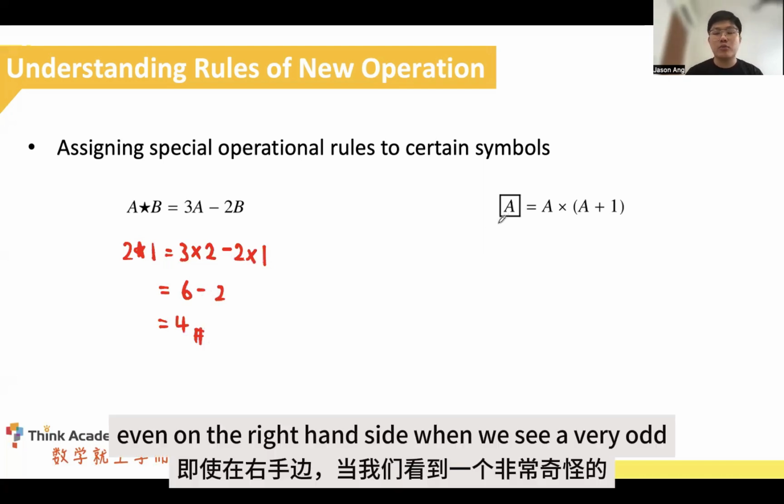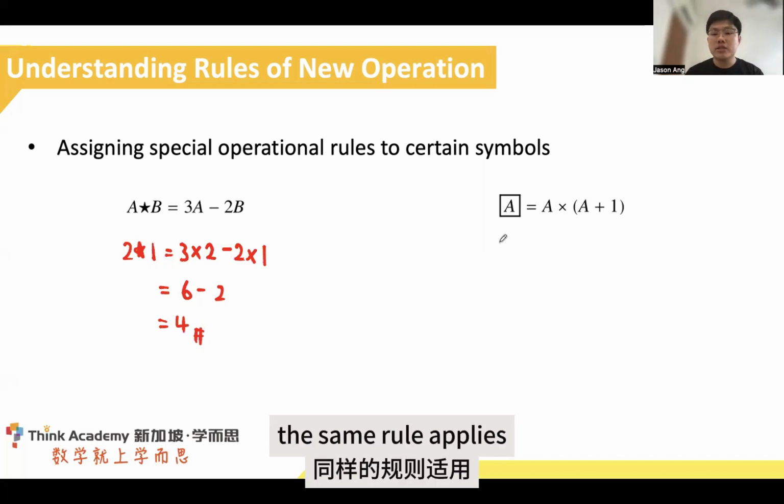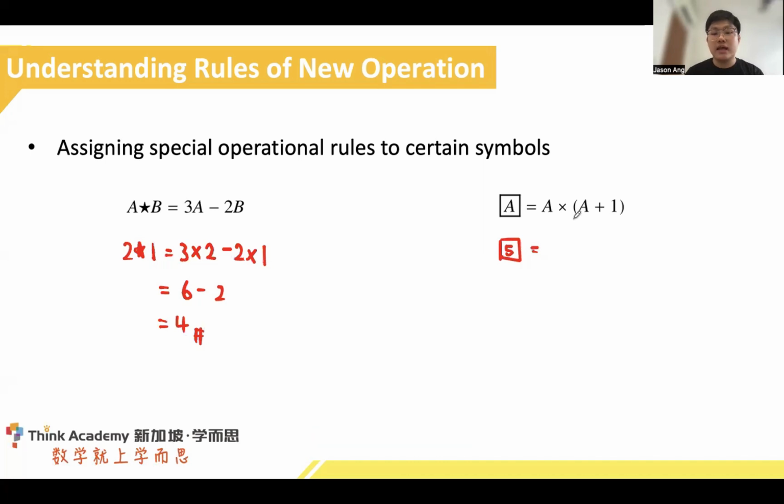Even on the right-hand side, when we see a very odd box around the number, the same rule applies. Let's say we have a box 5. Then we have A times A plus 1, which is 5 times a number 1 bigger than itself. Then we have 6, and all we get here is 30.